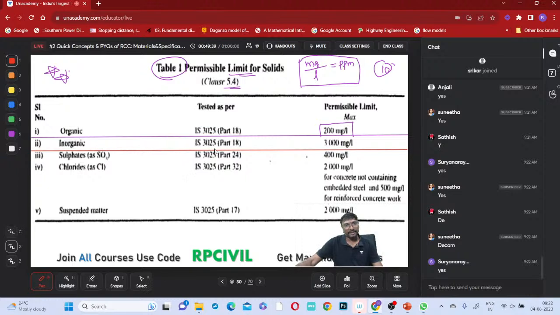Inorganic material is also tested as per the same code, IS 3025. What is the maximum limit allowed? It is 3000 milligrams per liter. Now why can a higher value be allowed for inorganic than organic, if you observe?